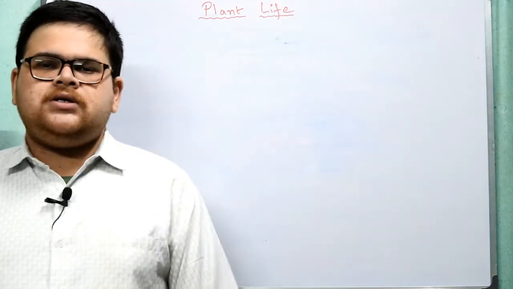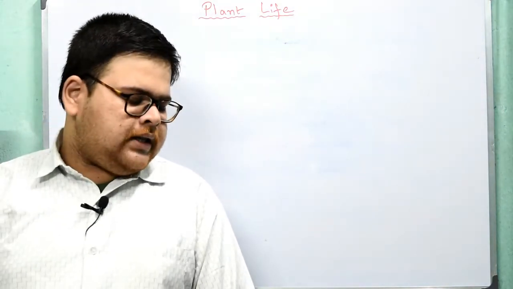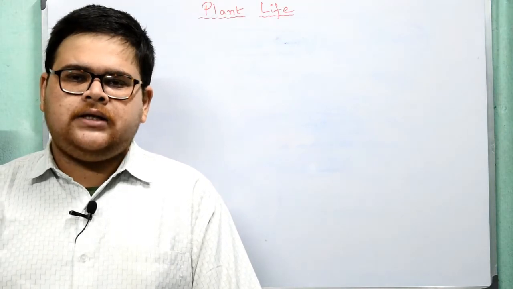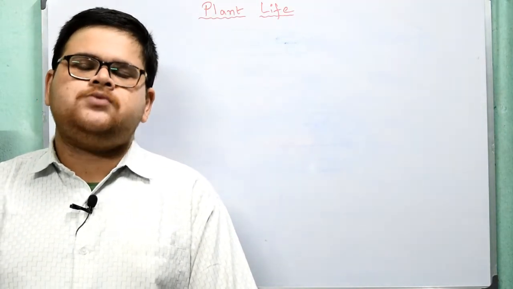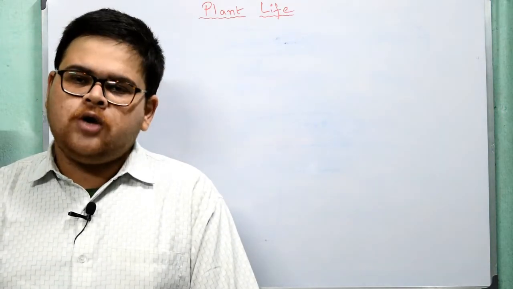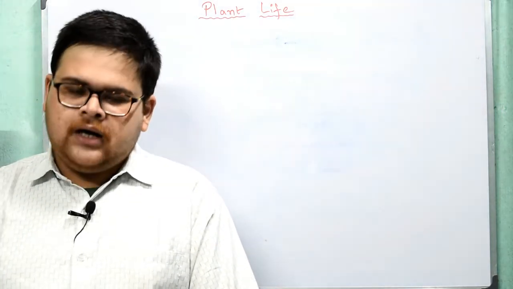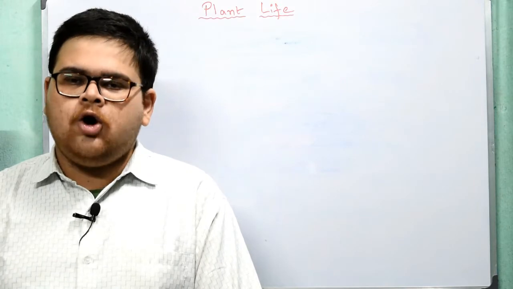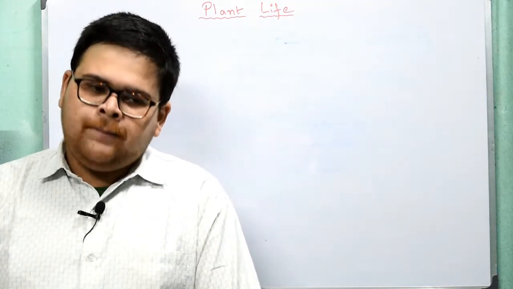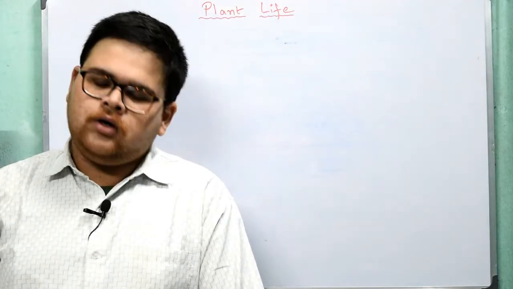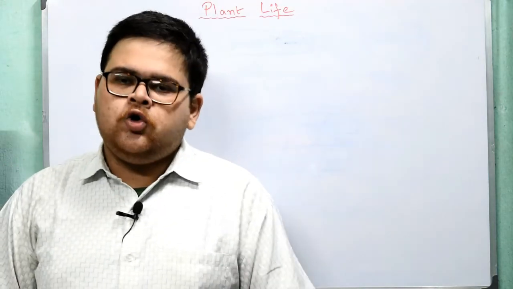So for autotrophic nutrition, there is nothing to explain. It means that a particular plant or organism which can make its own food is known as an autotroph. These are also known as producers, because all other organisms depend on these organisms, which we call plants, to get their nutrition.